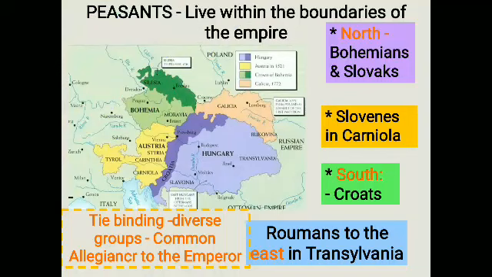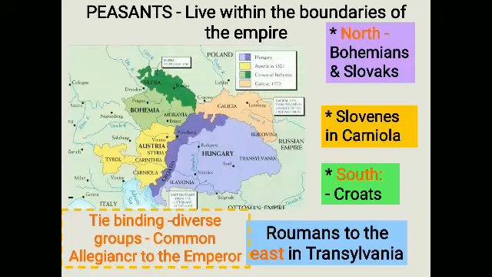Who are they? The peasant community. These peasant people have been categorized in different groups, united together under a common allegiance to the emperor. Even though there is a lot of diversity among them, they are together towards the emperor.